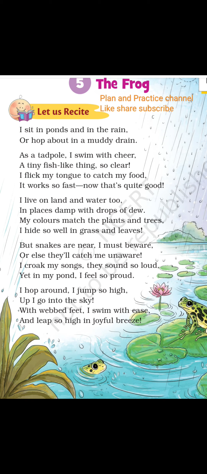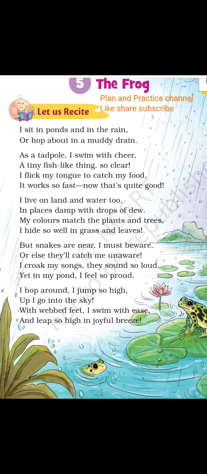My colors match the plants and trees. I hide so well in grass and leaves. But snakes are near. I must beware, or else they will catch me unaware. I croak my songs. They sound so loud. Yet in my pond I feel so proud. I hop around, I jump so high, up I go into the sky. With webbed feet I swim with ease and leap so high in joyful breeze.